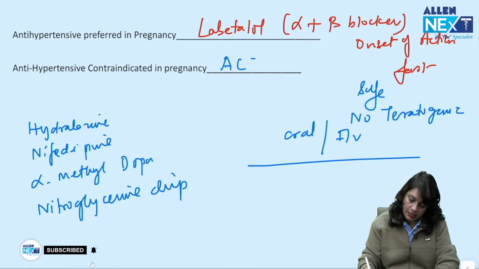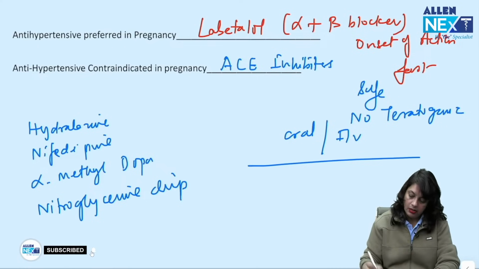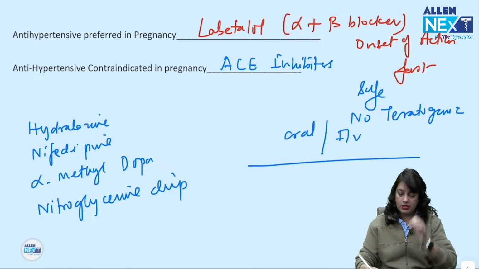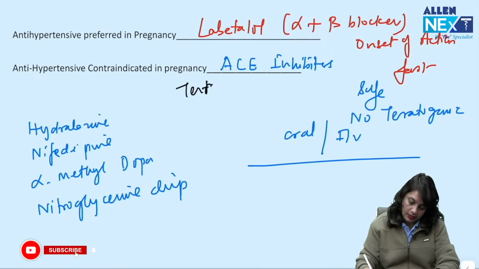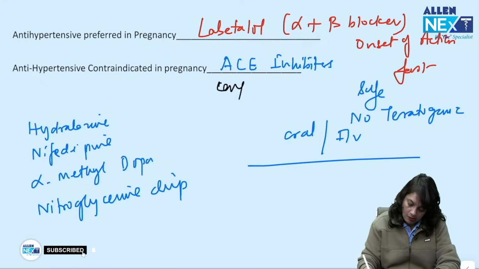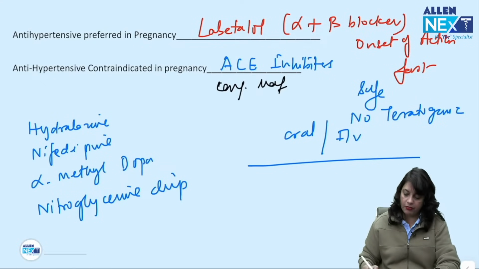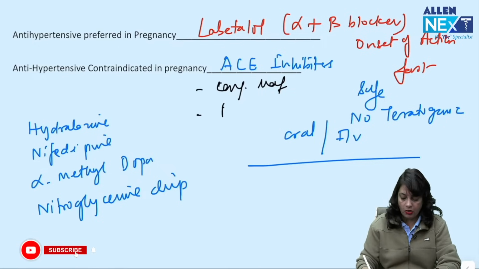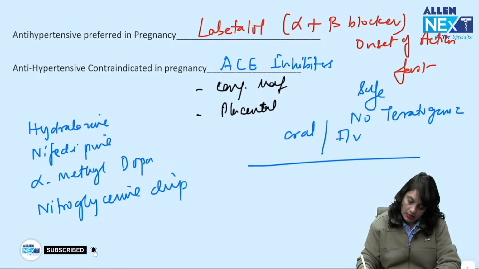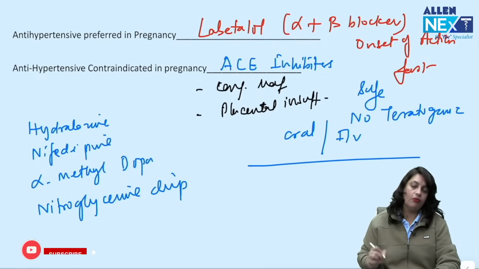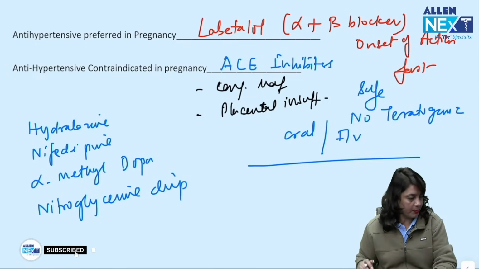Antihypertensives contraindicated in pregnancy are ACE inhibitors, because they cause teratogenic effect, that is congenital malformation if given in the first trimester. They cause placental insufficiency when given in the second or third trimester.